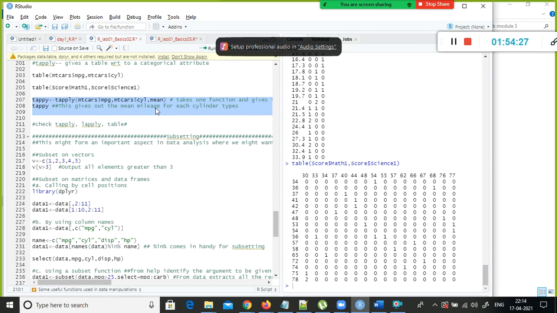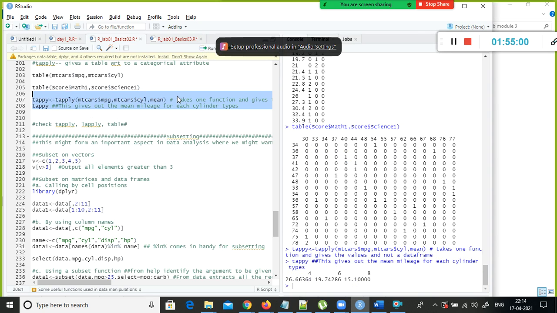This gives the mean mileage for each cylinder type. See, here what happens is I have a cylinder type, right? Some cars have 4 cylinders, and luxury cars, sports cars have 8 cylinders, right? 4, 6, 8 cylinders are for each type. It's kind of a subset. For each subset of the data, you take the average of this one. This is your subset, okay? You need to specify the categorical variable here. So that is what is happening here.